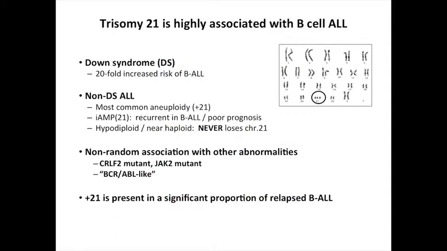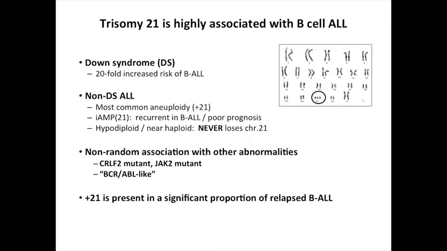And I'm a hematologic oncologist, and trisomy 21 has fascinated the hematology community and all of medicine for quite a while. And so we studied B-cell ALL in the lab, and you may know that in Down syndrome children, there's a 20-fold increased risk of B-cell ALL. But in non-Down syndrome ALL, among kids and adults, gain of chromosome 21 is the most common aneuploidy that occurs. There's also a phenomenon called IAMP21, which is a small focal amplification of the distal arm of 21, which is recurrent in B-ALL. It has a very poor prognosis.